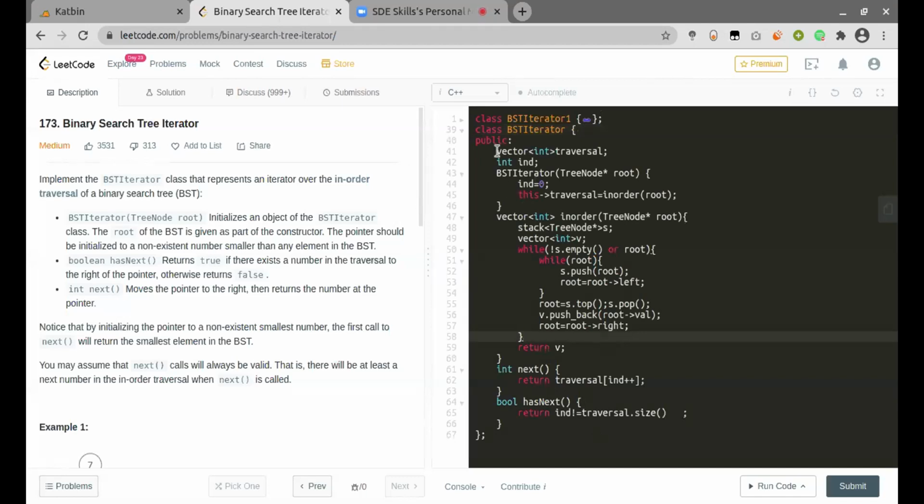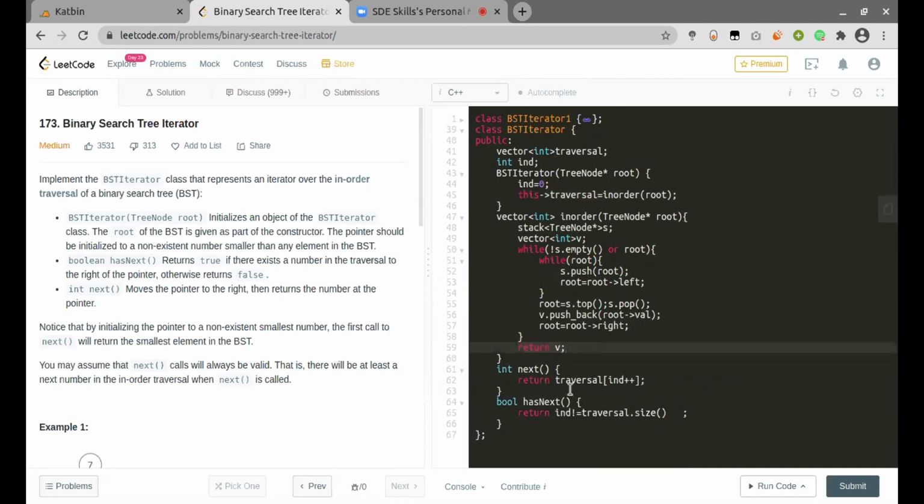So first I've declared the traversal vector, which will have all the particular nodes of the given BST, and then the index. So these two are required for this question. And then in the constructor, I've initialized my index to the leftmost end, and then I've assigned traversal to the in order traversal of the tree. So this is the iterative in order traversal, which will return me the vector v containing values of each of the nodes.